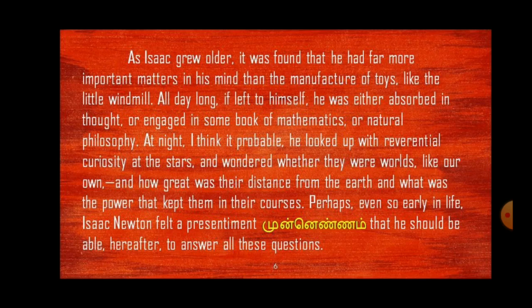All day long, if left to himself, he was either absorbed in thought or engaged in some books of mathematics or natural philosophy. He always used to study mathematics books and natural philosophy. He was never at rest, and he would not go and play with his playmates or friends.